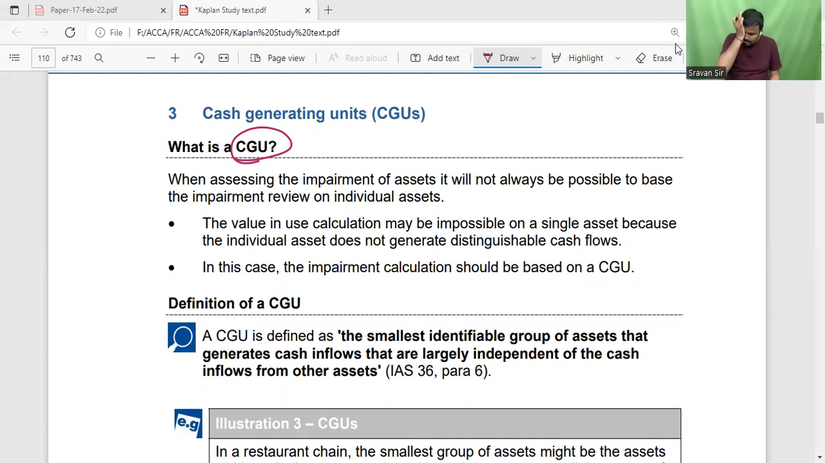Generally, if possible, we calculate the recoverable amount for each and every asset individually. If it is not possible to calculate the recoverable amount for an individual asset, then calculate it for the group of assets, and that group of assets is called what? Cash generating units. The value in use may be impossible to calculate on a single asset because the individual asset does not generate any distinguishable cash flows. In that case impairment calculation should be based on what? A group of assets, that is called as what?